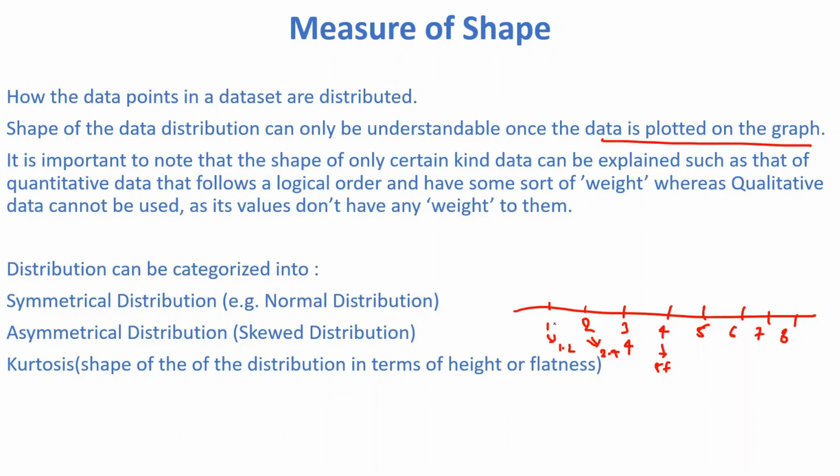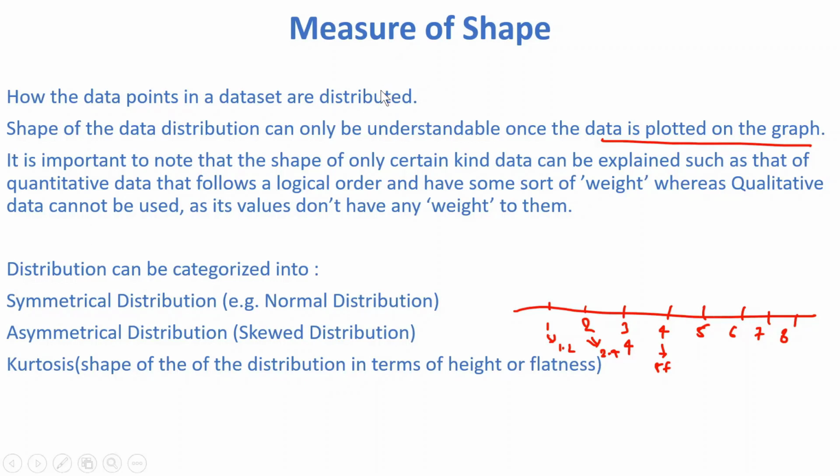So as you can see in this example, these are the people, these are the quantitative data. These people have 1.2 feet height, 2 people have 2.4 feet height. So with this type of data we have some measurable weights here. So only quantitative data we can plot. If we want to plot the qualitative data, then we need to convert the qualitative data into quantitative data by using some coding. So that we will discuss in another video.